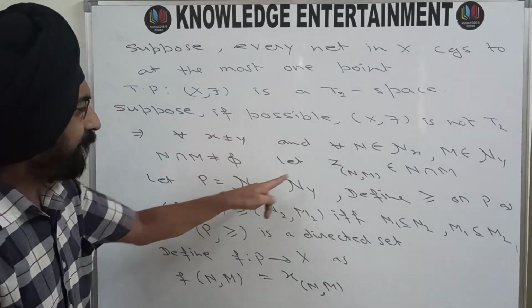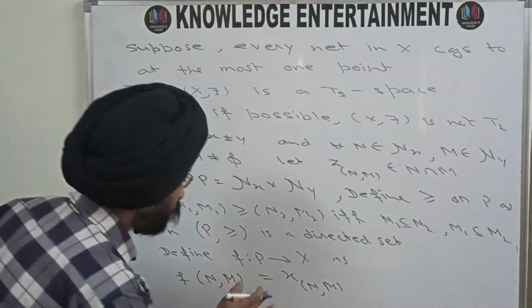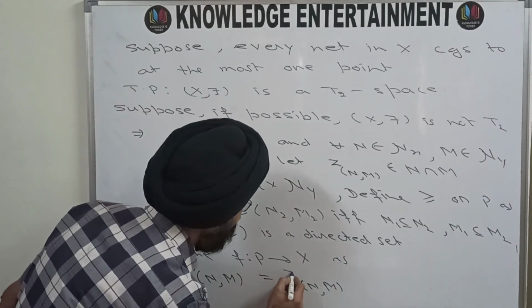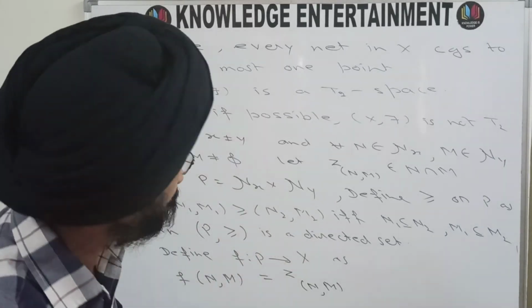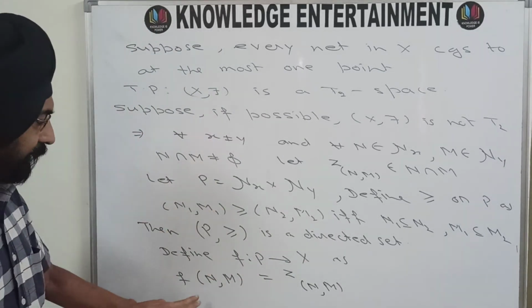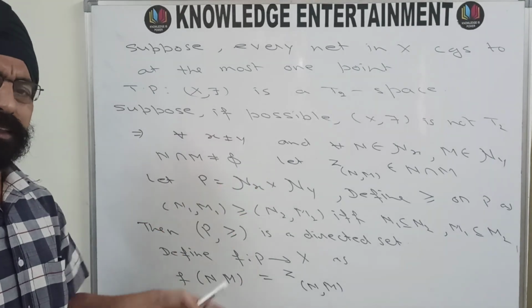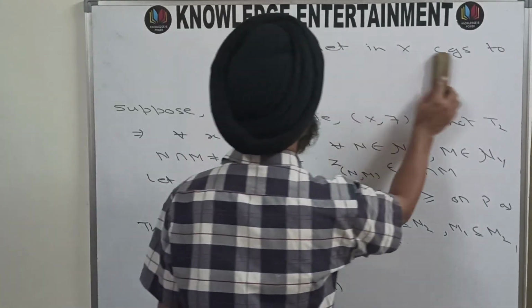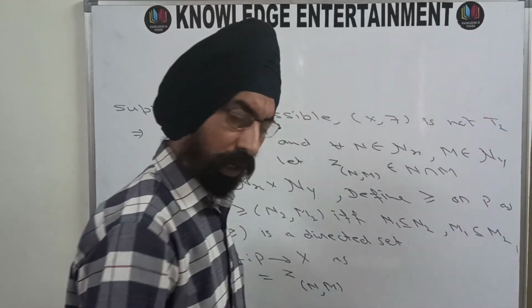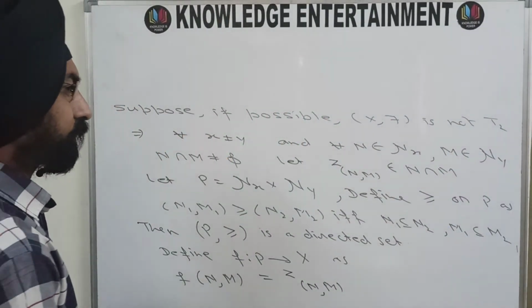So this x and this x will not be confused. So take z here instead of taking x, take z_nm. Now I will show that this net f converges to x as well as to y. This we will prove. So how can that be proved?